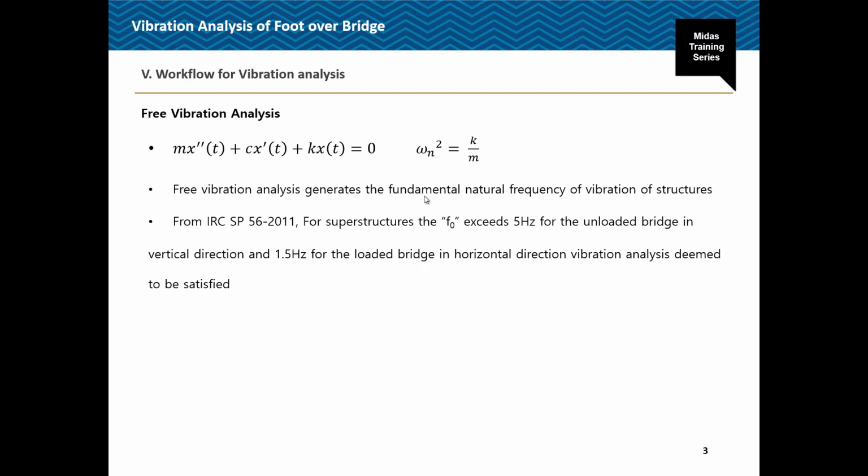So for that we'll just apply the load, convert them into masses, and then perform the eigenvalue analysis. Okay. So from the IRC SP56, as we discussed, we need to check the fundamental natural frequency and compare it for the two cases, that is the unloaded condition and the loaded condition, which we will again discuss in the further slides.